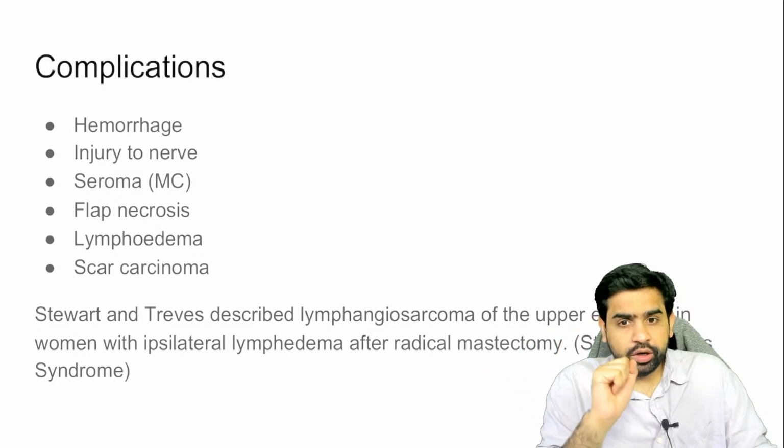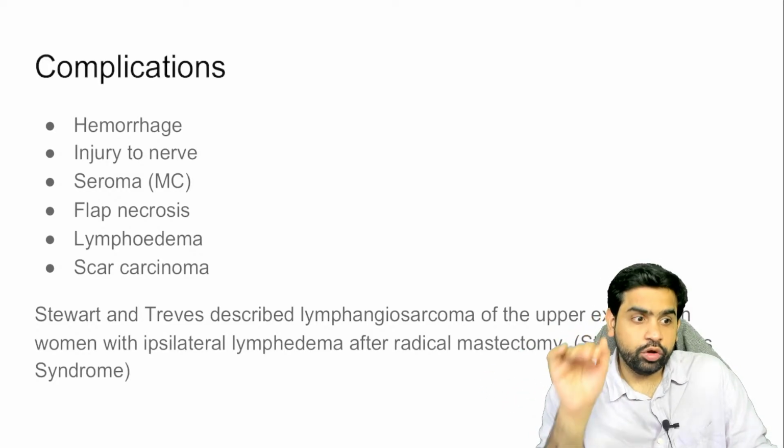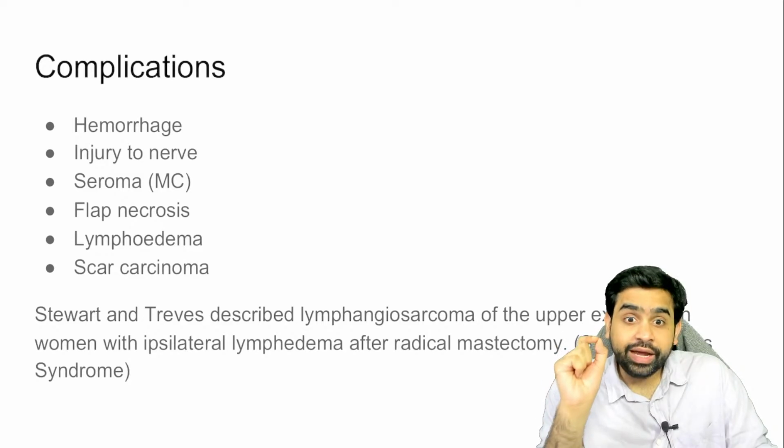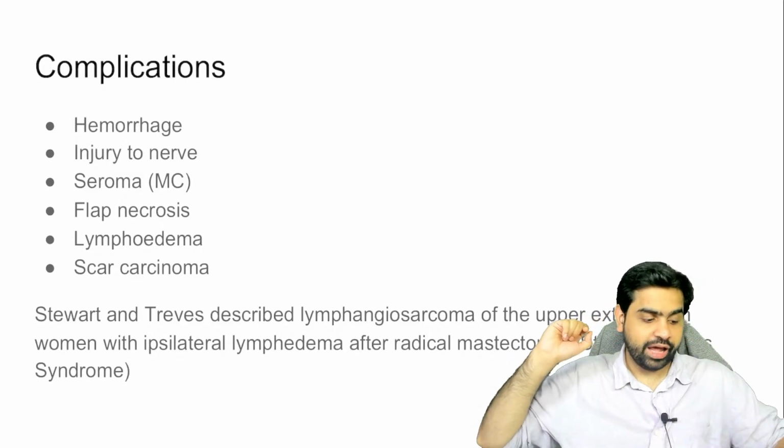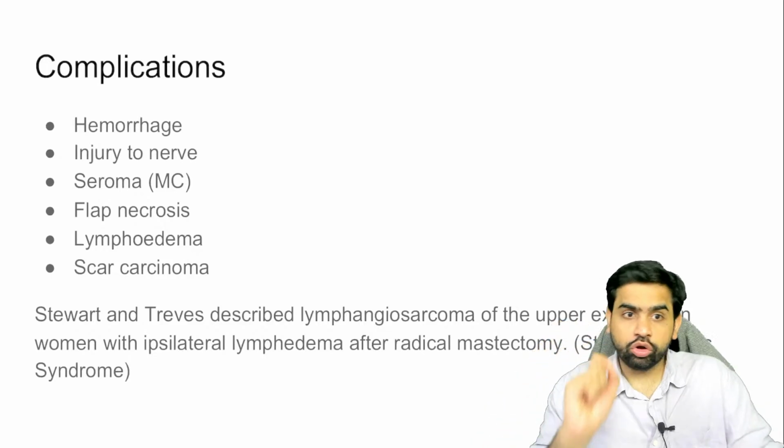Which is the most common nerve injured? The intercostobrachial nerve. So what is the most common nerve injured during the surgery? Intercostobrachial nerve. That is basically the sensory supply to the medial aspect of the arm over here. So that is the most common nerve which is injured.